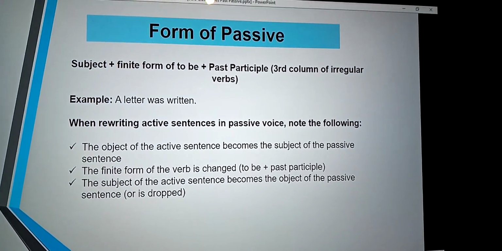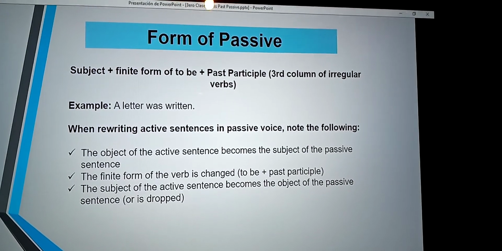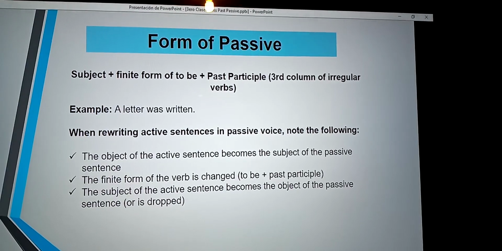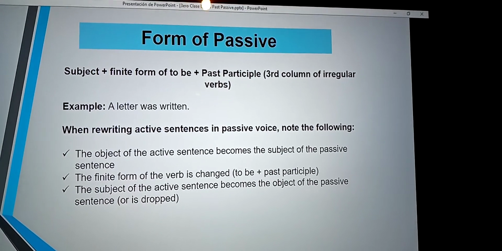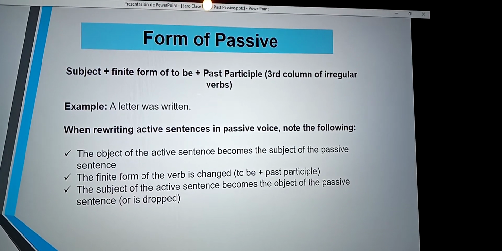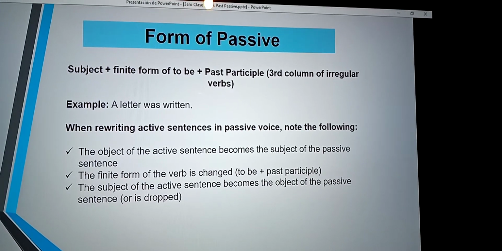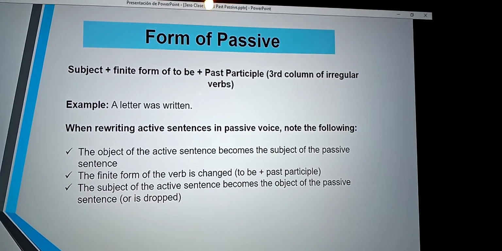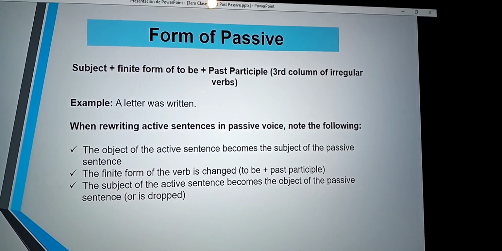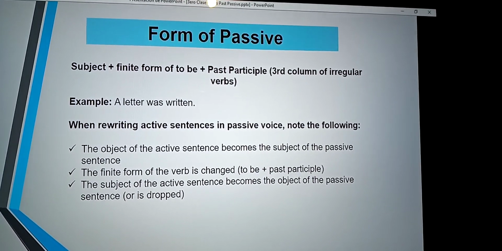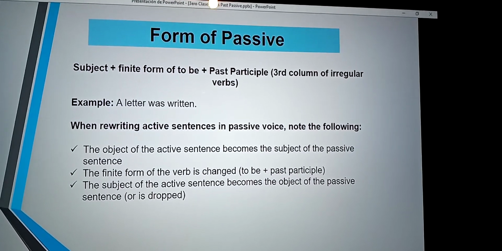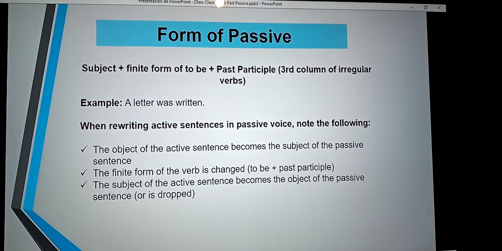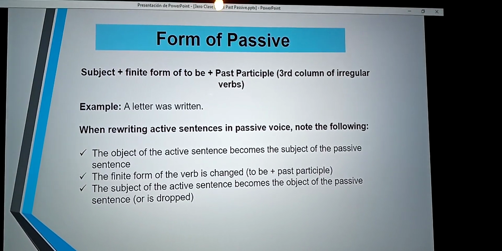The object of the active sentence becomes the subject of the passive sentence. Next, the finite form of the verb is changed to be plus past participle.